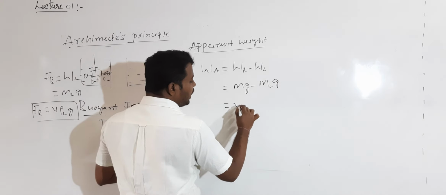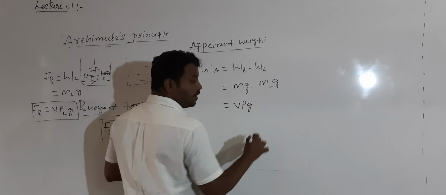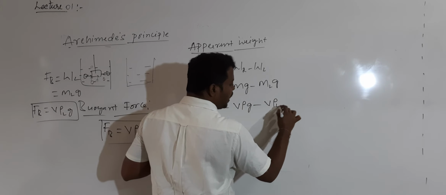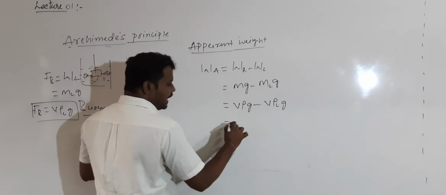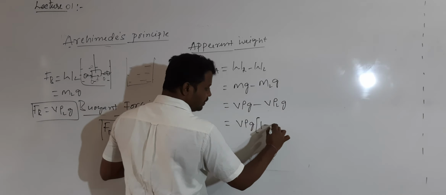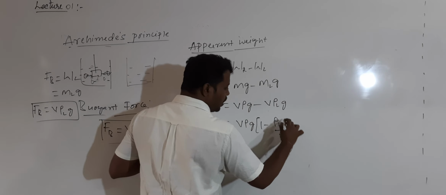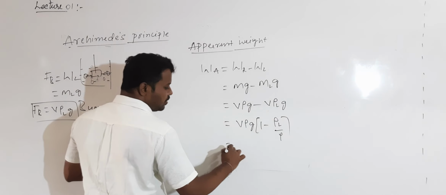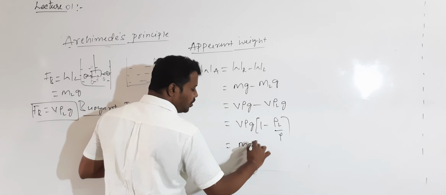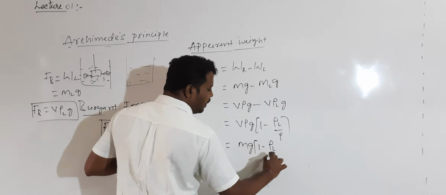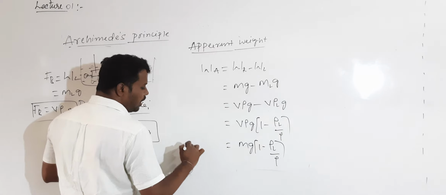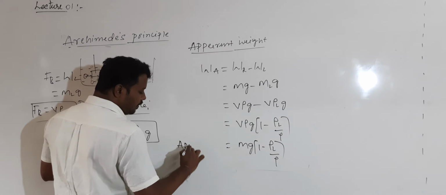Capital M is given by V into rho, so V into rho into g minus V into rho L into g. Can you take the common factor V into rho into g? Then what do I get? 1 minus rho L by rho, so it can be written as V into rho, which is nothing but m, into g into 1 minus rho L by rho. So this is the apparent weight of the body.